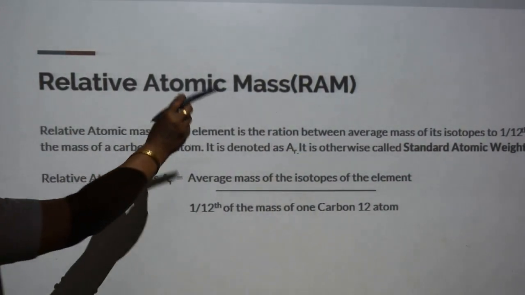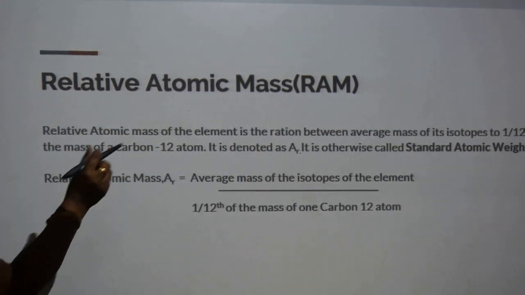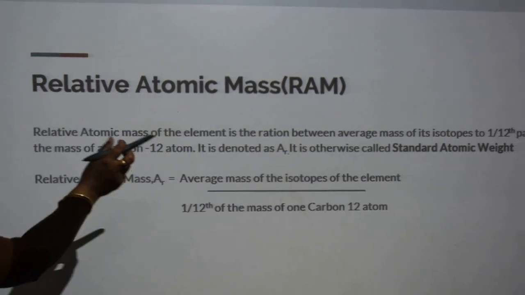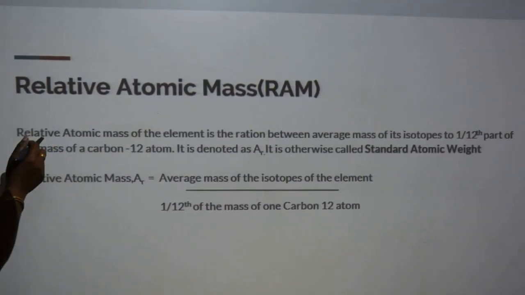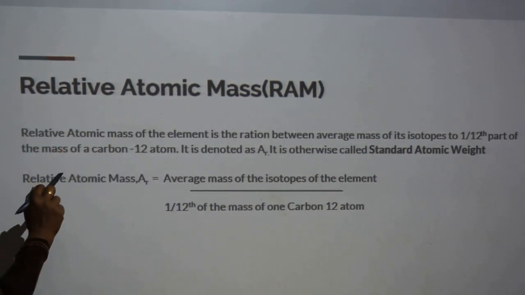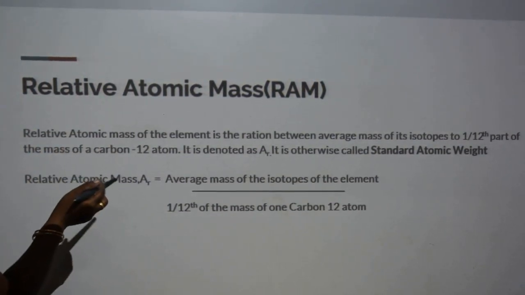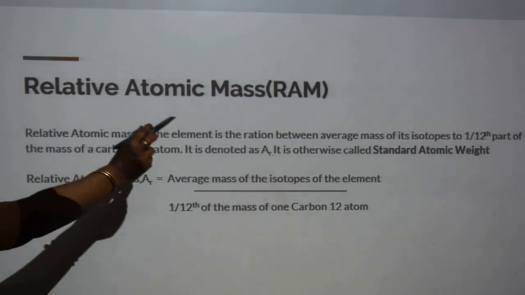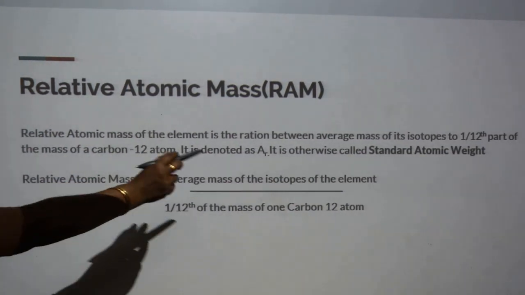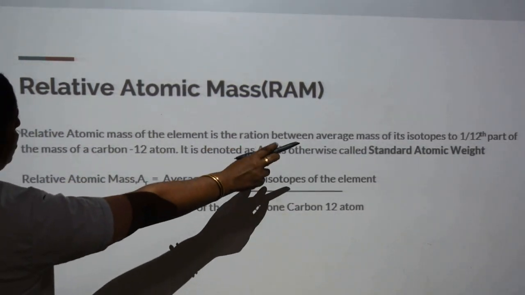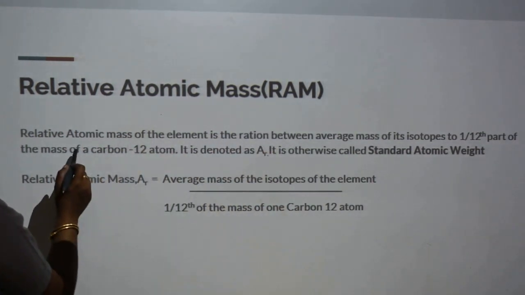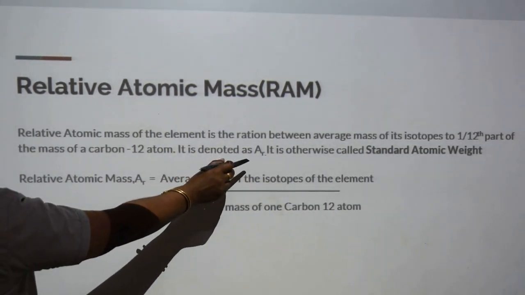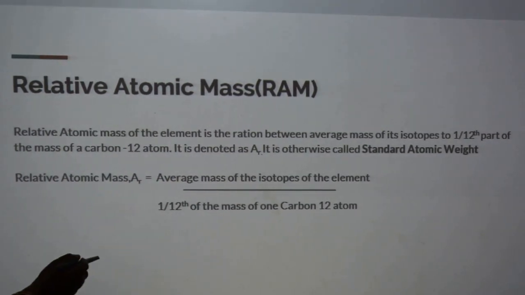Relative atomic mass. We know atoms are very small, so the mass of an atom is very difficult to determine. So the mass of an atom is determined using a method where it is related to the atomic mass of other elements. A new method is used, based on the carbon scale. Based on the carbon scale, the relative atomic mass of an element is the ratio between the average mass of its isotopes to 1/12th part of the mass of a carbon-12 atom. It is denoted as AR, otherwise called standard atomic weight.